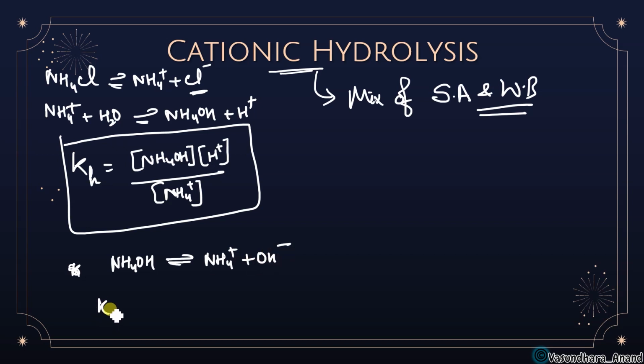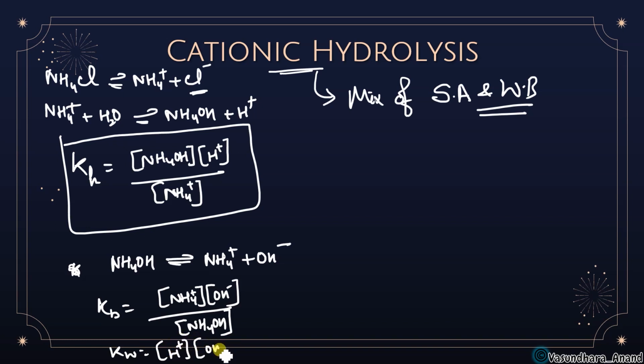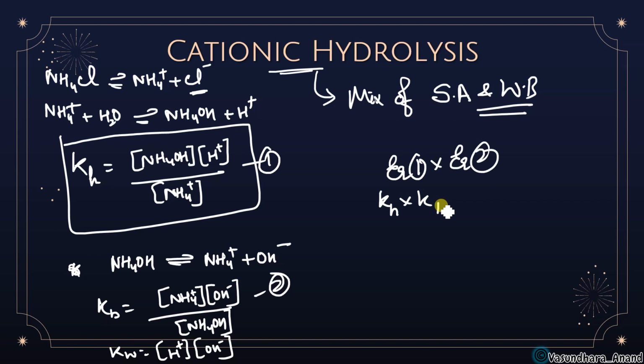So in this case, if I write Kb, I will write NH4 plus into OH minus upon NH4OH. And Kw, we know that Kw is equal to H plus into OH minus. So just find this Kh and Kb. If you do equation 1 into equation 2, that is going to be Kh into Kb, we will get Kw, same as we have done on that day.